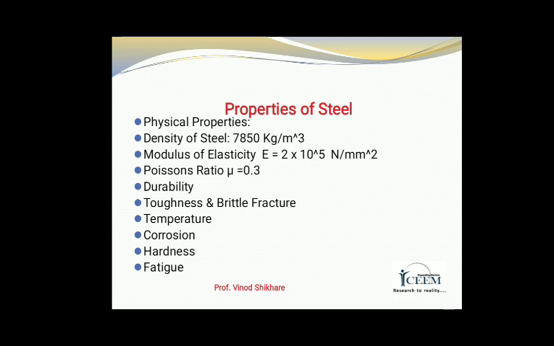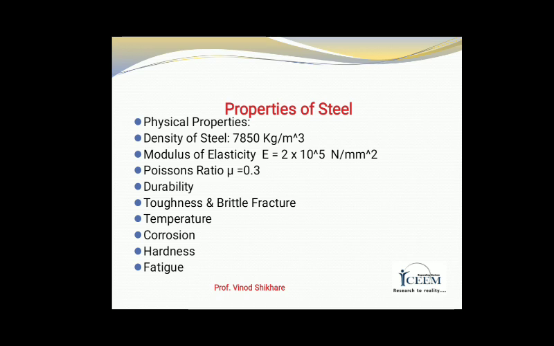Next property of steel is ductility. Ability of a material to change its shape without fracture is known as ductility of any material. Mild steel has a high ductility and high carbon steel has a low ductility. Next property is toughness and brittle fracture.